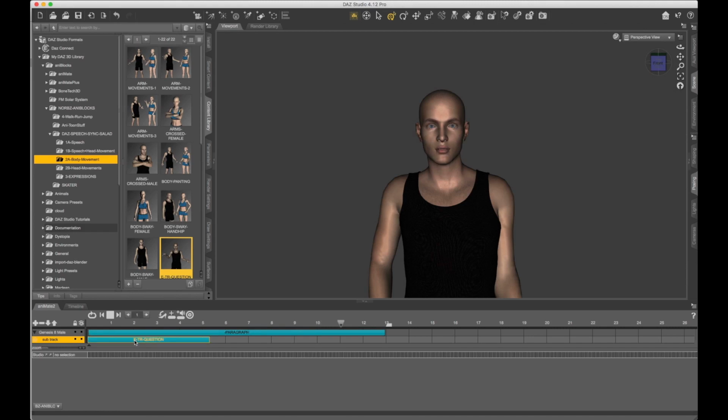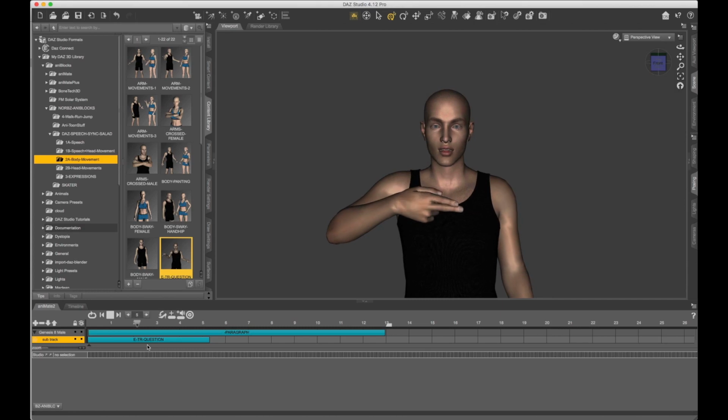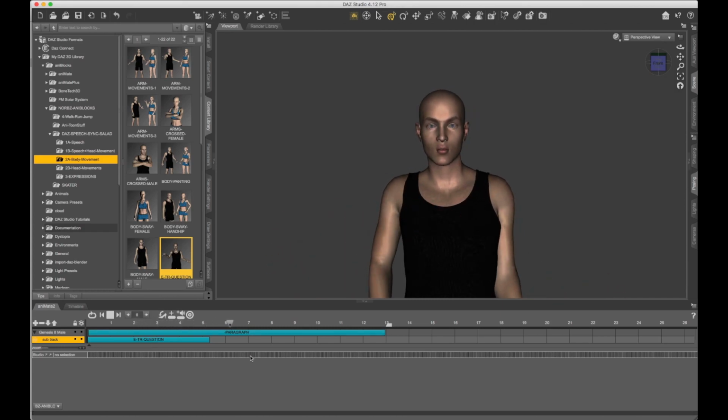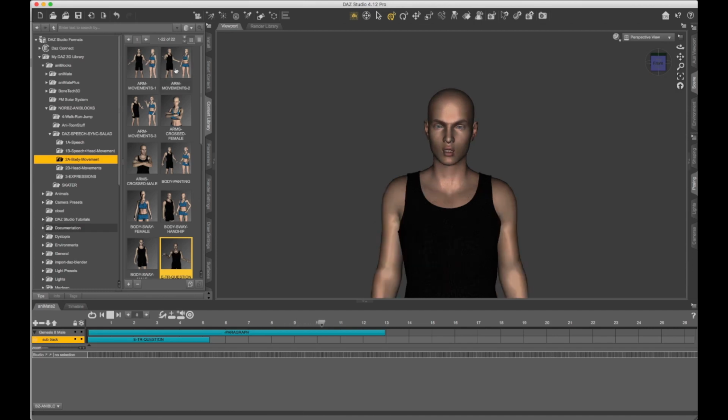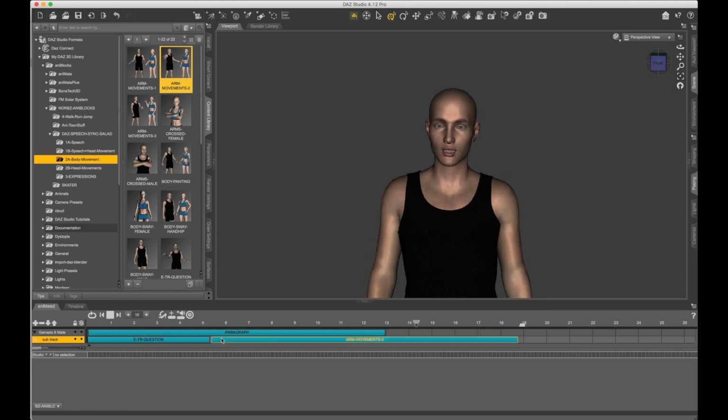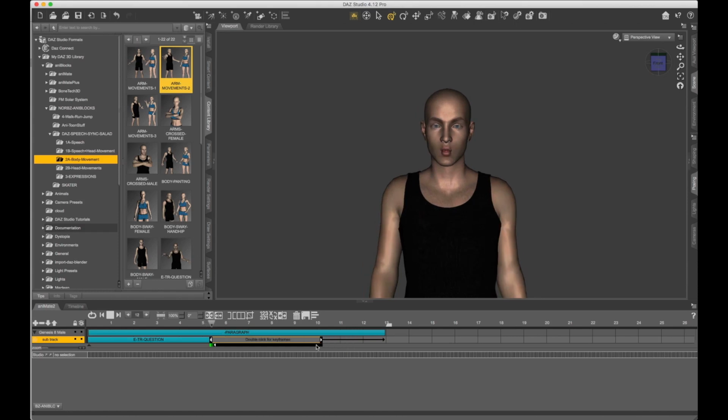Now you'll see he's kind of raising his arms a little bit, asking a question, pointing at himself, at whatever's in front of him, and going back down. A little bit more natural, a little bit more organic. Now from there I'll take him to arm movements too, so his arms are just kind of swaying back and forth. Single click, drag this back. We don't need it to be that long.